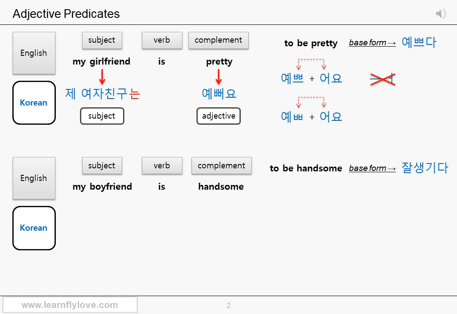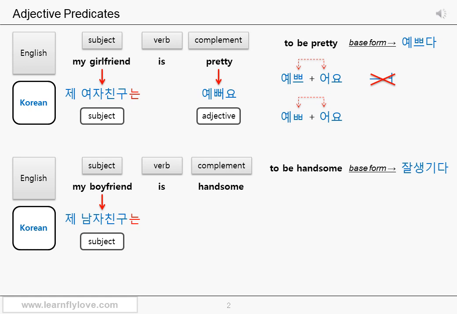That's it. Let's see the next sentence. My boyfriend is handsome. This one is a little bit different. I'll tell you what is different very shortly. Boyfriend is 남자친구 in Korean. My boyfriend, 제 남자친구는. Please ignore the be verb is.